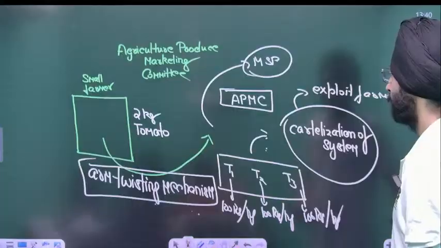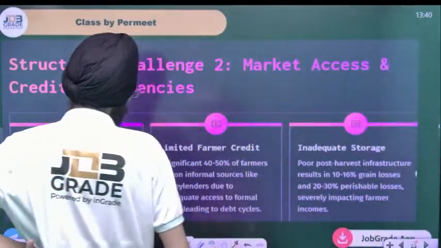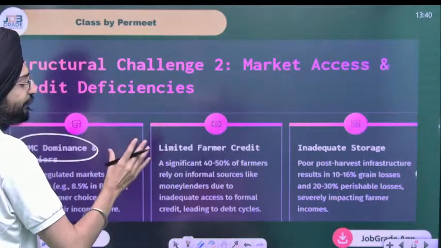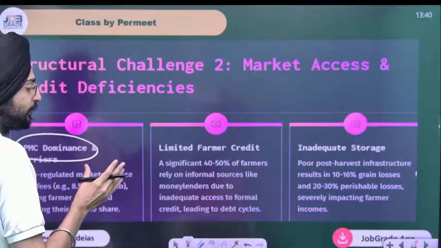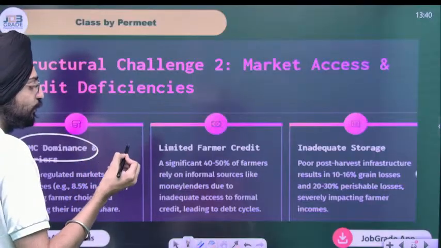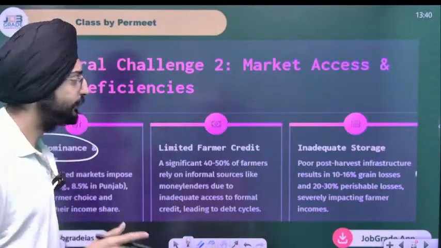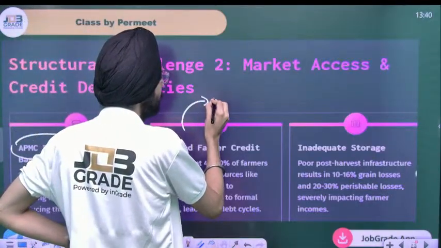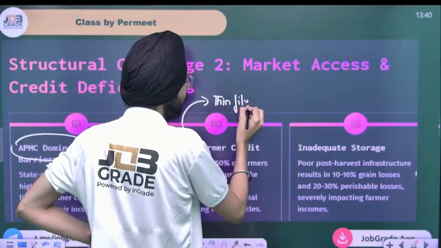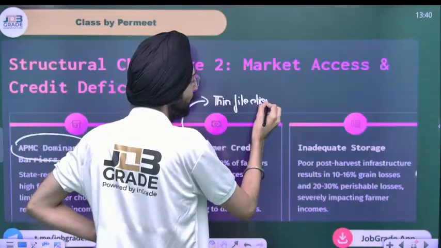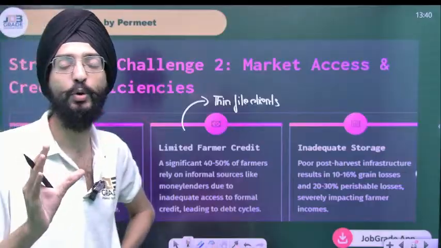Now there is limited farmer credit. As you can see, a significant 40 to 50% of farmers rely on informal sources like money lenders due to inadequate access to formal credit, leading to a debt cycle. It's very simple. They are nothing but thin file clients. What does that mean? They don't have enough documents to get formal loans from a bank at a lower rate of interest. That's the big issue.